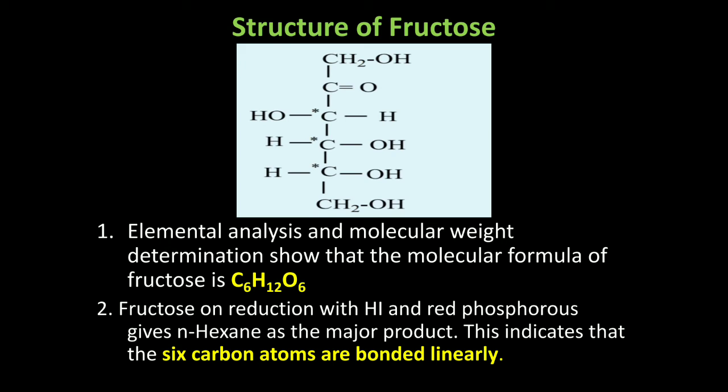Like glucose, fructose also has the molecular formula C6H12O6, which is proved by elemental analysis and molecular weight determination. On reduction with hydroiodic acid and red phosphorus, fructose also gives n-hexane as the major product, so it indicates that the 6 carbon atoms of the fructose molecule are linearly bonded, with no branches.